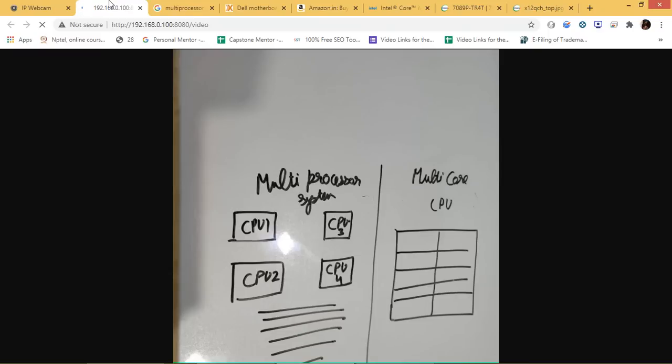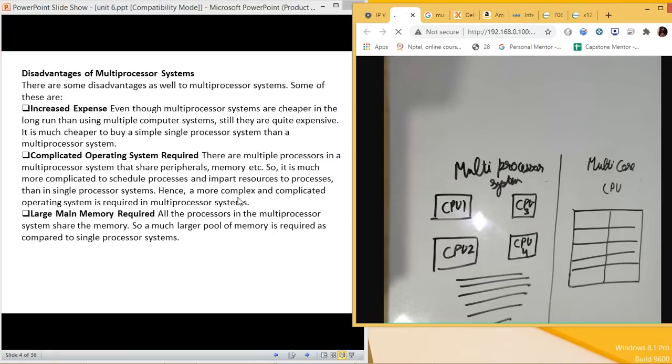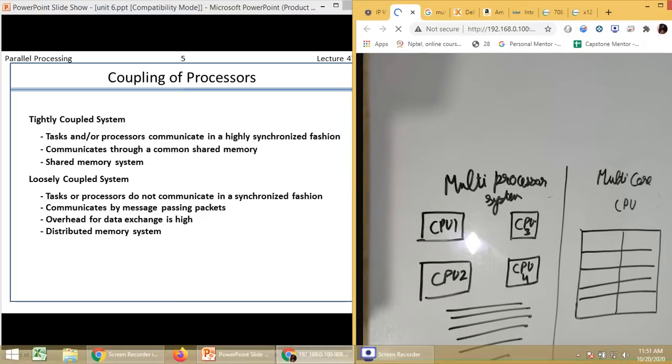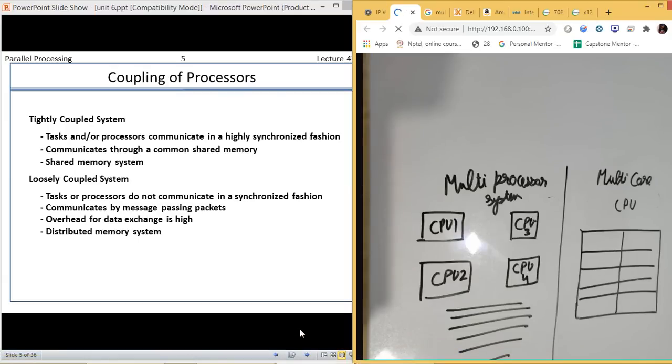So now let us go to the next part. This is all about the coupling of processors, how processors are attached with each other, how they are integrated with each other, how they work. So the coupling of processors, there are two types in it.